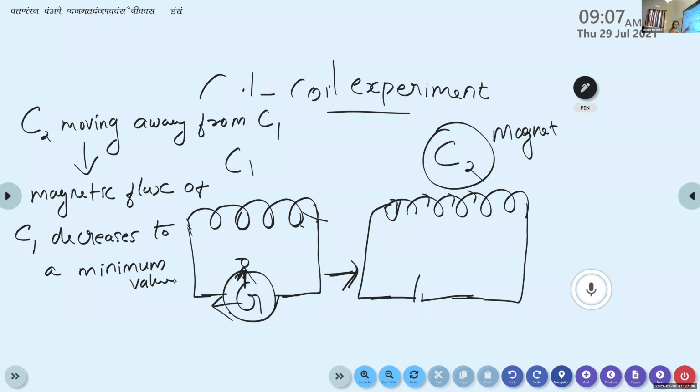This goes on decreasing. The magnetic flux associated with the coil C1 decreases from a maximum value to a minimum value.